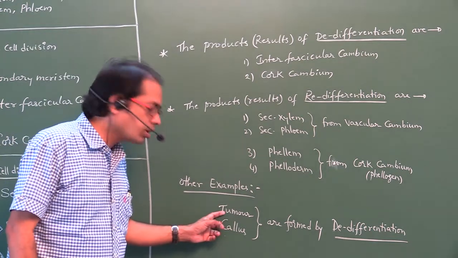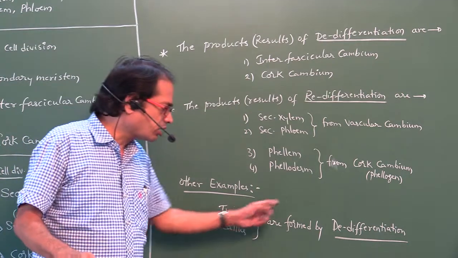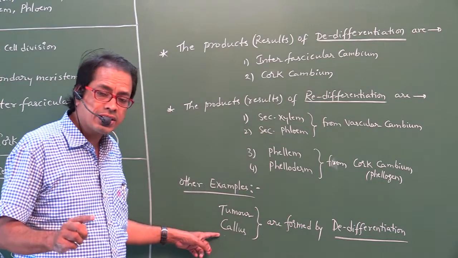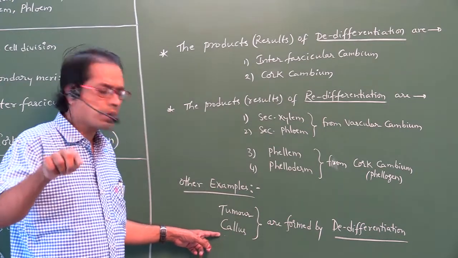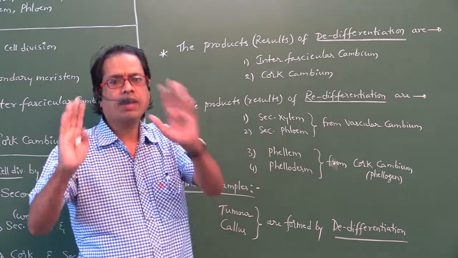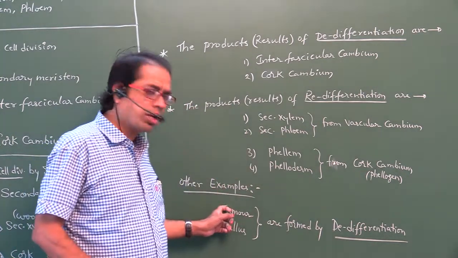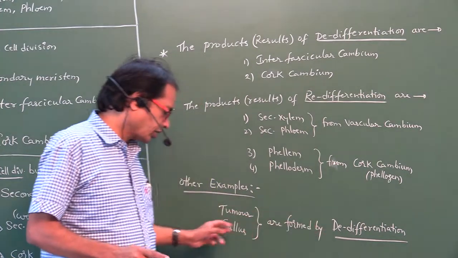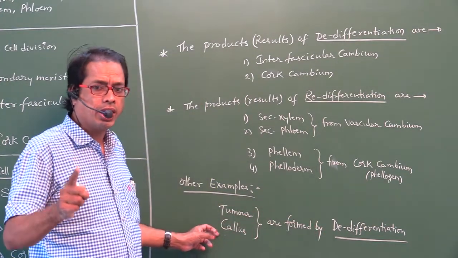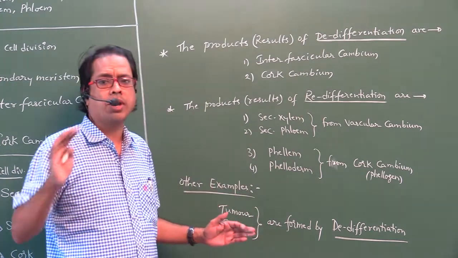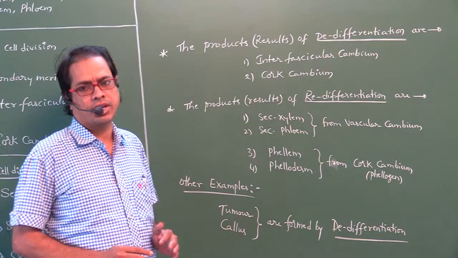So tumor is formed as the result of dedifferentiation. Similarly, callus is a product formed by dedifferentiation. Don't say redifferentiation. So tumors and callus are formed by dedifferentiation.